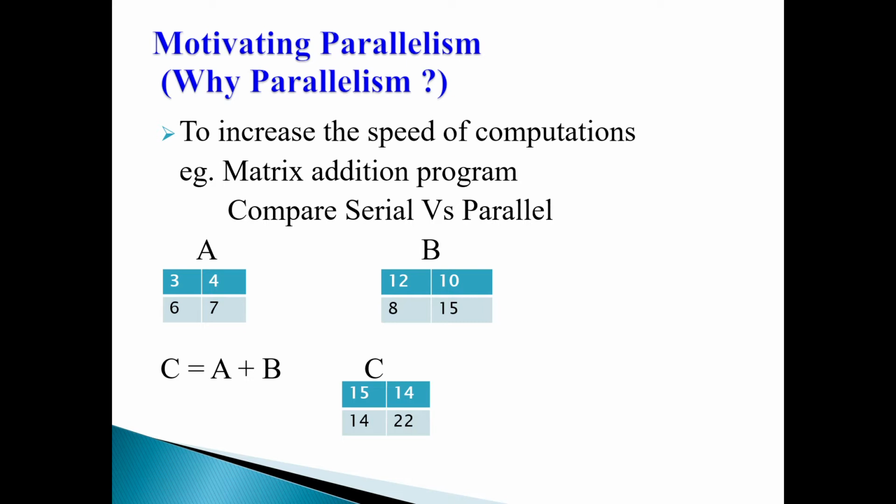So let us think, can I do it in parallel? If I want to do the same computation in parallel, how will I go about it? I will break this into 4 computations. I will create 4 threads and give each thread the task of adding one pair of elements. 3 plus 12, this sub-computation, I will give to one thread. 4 plus 10, I will give to another thread. 6 plus 8, again to another thread. And 7 plus 15, I will give to the 4th thread.